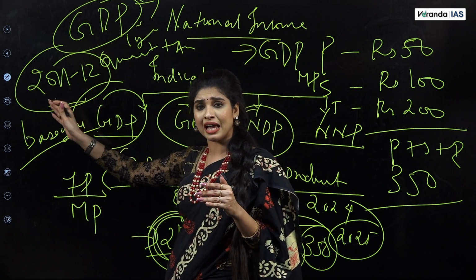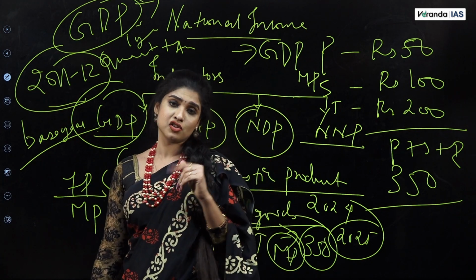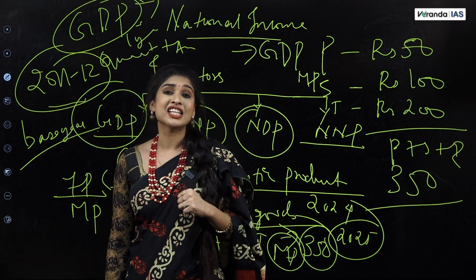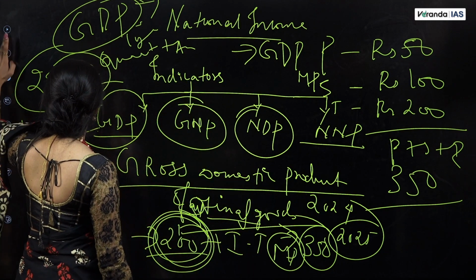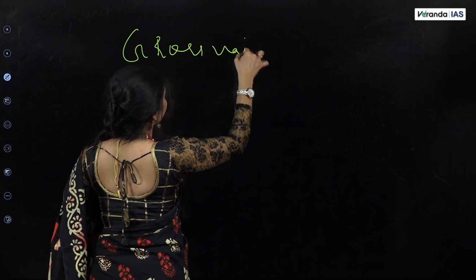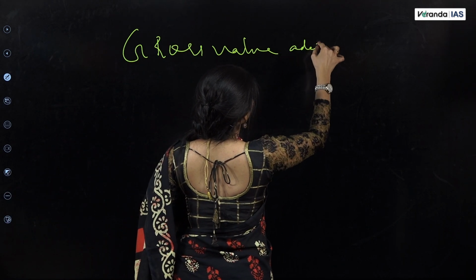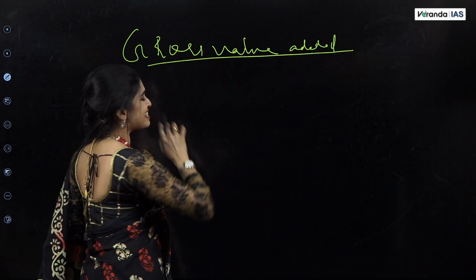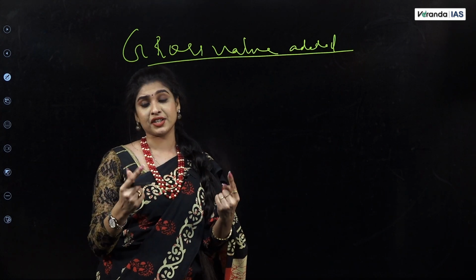Okay. And now the next important change in the methodology of calculating GDP is the introduction of GVA. GVA means gross value added. In simple terms, what is GDP? In GDP we take into consideration the value of all final goods and services produced within the country, and that of all the sectors.